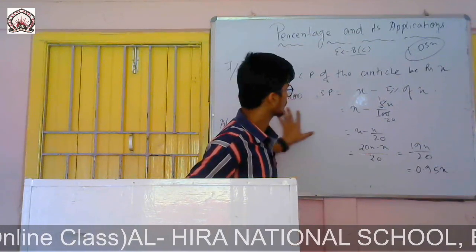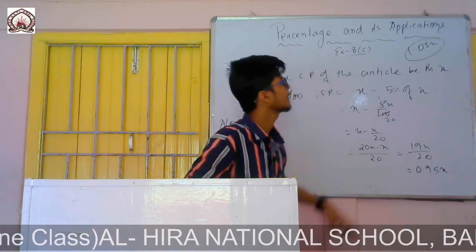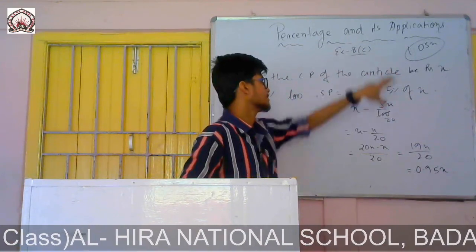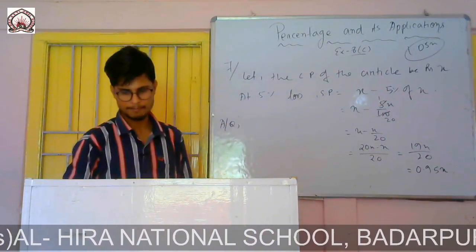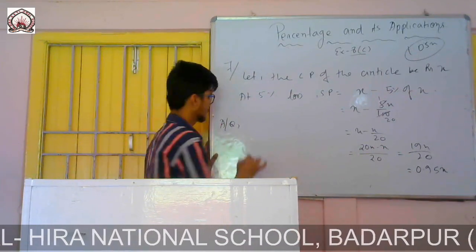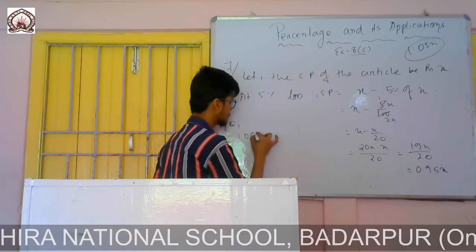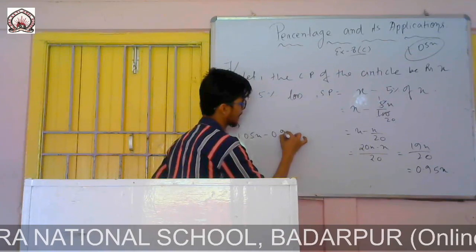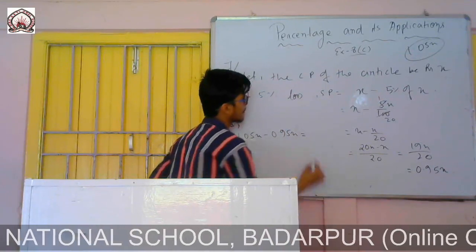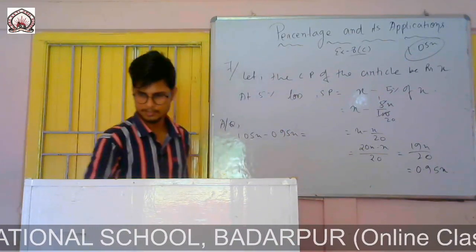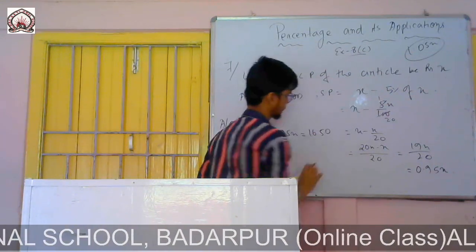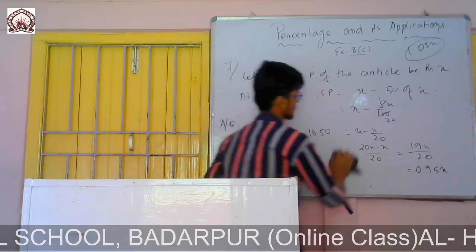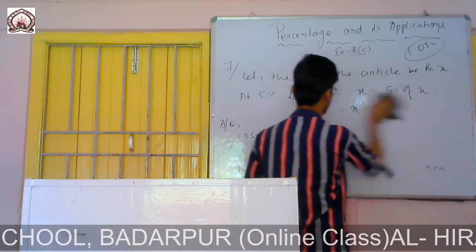So the gain of 5% minus the loss of 5% equals 16.50. According to the question, 1.05x minus 0.95x equals 16.50.